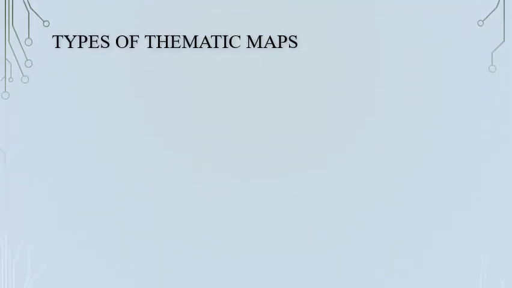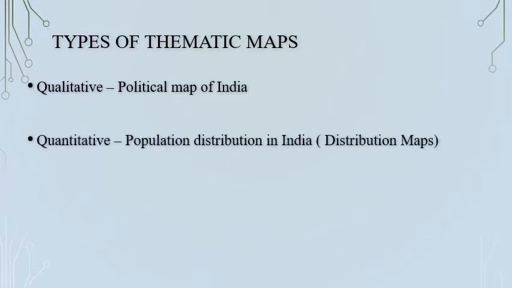Let us now understand types of thematic map. There are two types of thematic map. First is qualitative and second is quantitative. Now children, the question arises, what is the meaning of a qualitative map and what is the meaning of a quantitative map?